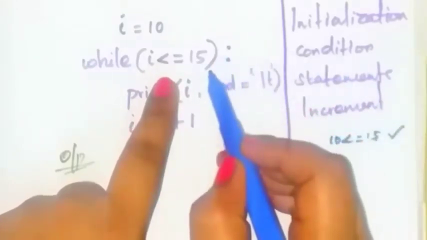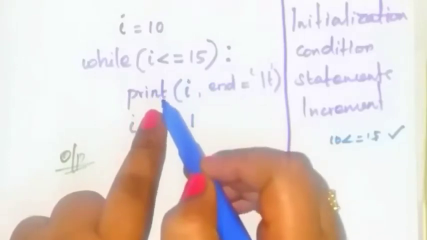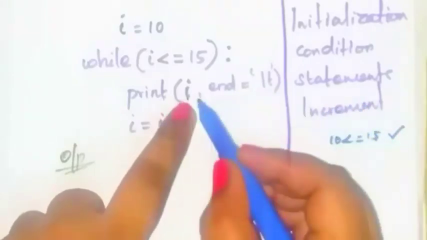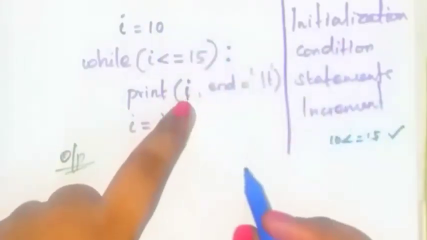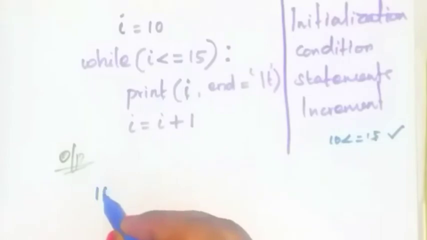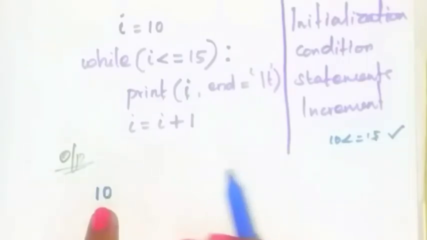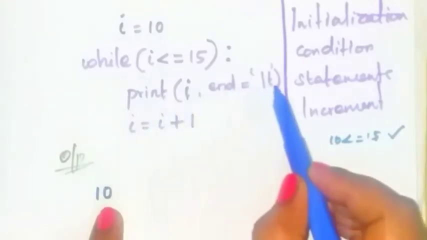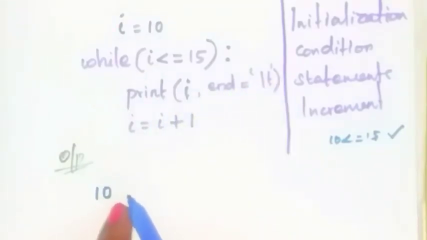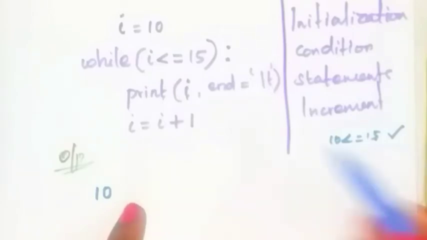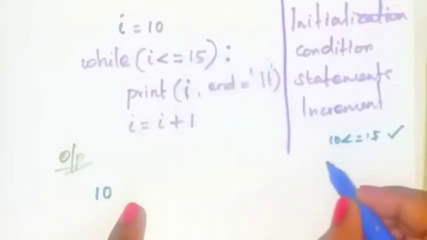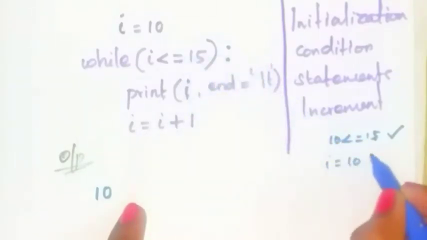If this condition is true, then you have to execute this statement. What is the statement? Print I. Okay. Print I means what is the value of I? 10. So you have to print the value of I. 10. This is the first value. Okay. Next, end is equal to /t, which means give some white space here. Okay. And next, I is equal to I plus 1. What is the value of I? 10. I is equal to 10 plus 1, which means 11.